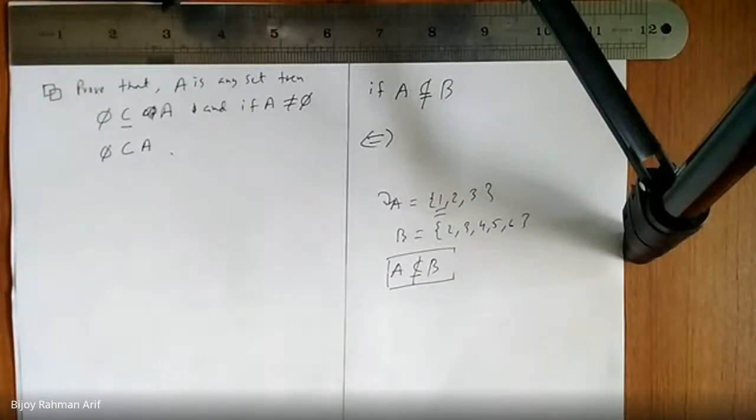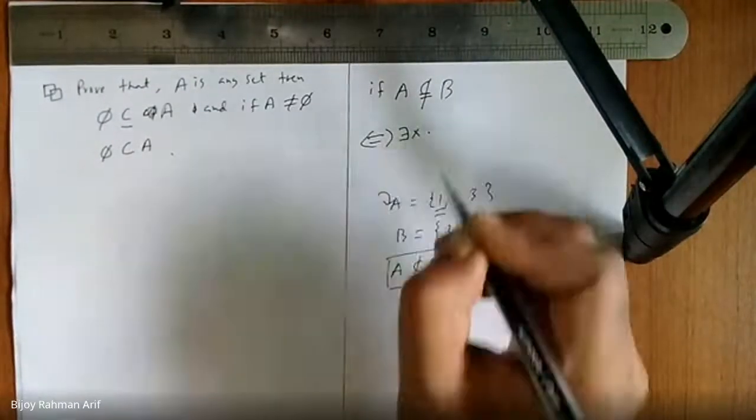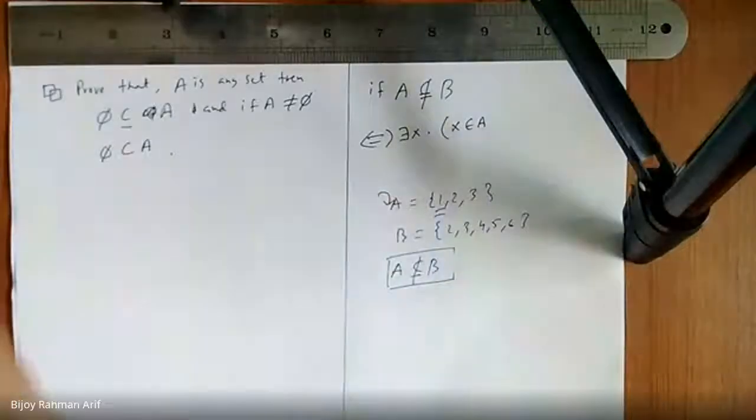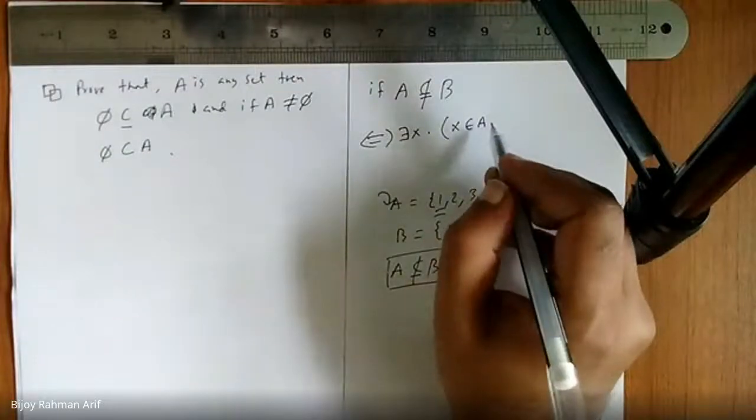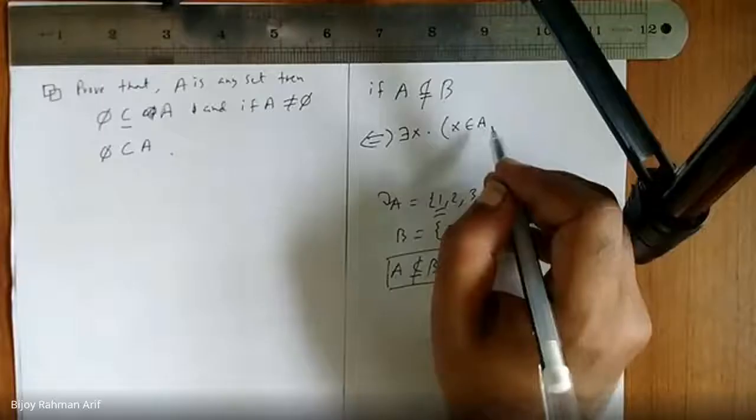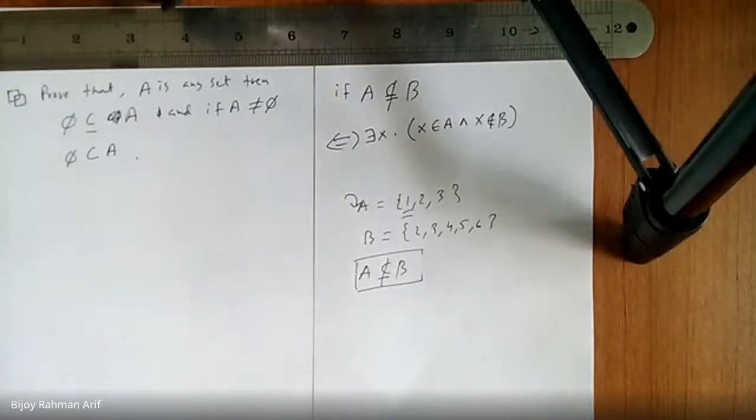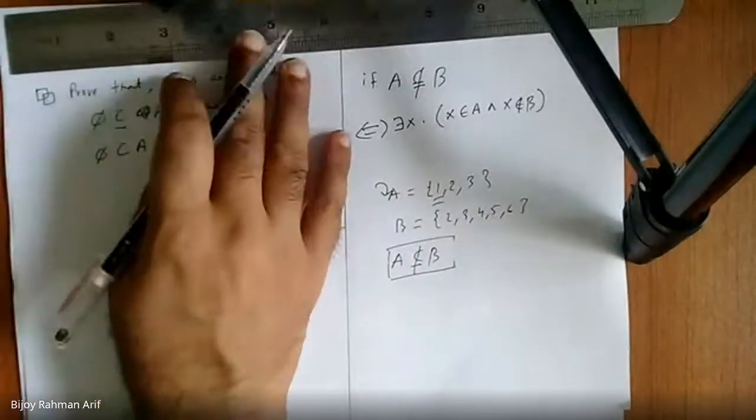Yes, sir. So why did you use the for-all quantifier? It should be some x. Am I right? Yes, sir. Some x belongs to A and x does not belong to B. By the way, it is a good answer. Right. Very good.